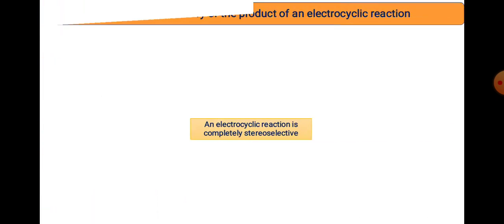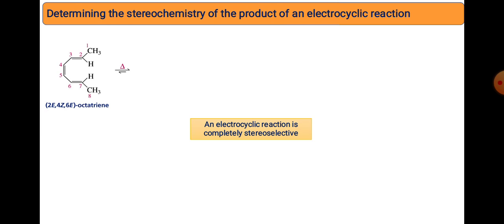And in general we generalize one term: all 4n systems are photochemically allowed and all 4n plus 2 systems are thermally allowed. Look at this example now, 2E,4Z,6E octatriene, a 6 pi electron system, which undergoes a thermal ring closing mechanism. You know that 6 pi electron systems undergo disrotatory motion, and the methyl groups at the 1 and 8 positions are trans to each other, up and down, and they undergo disrotation, so you get the cis product.